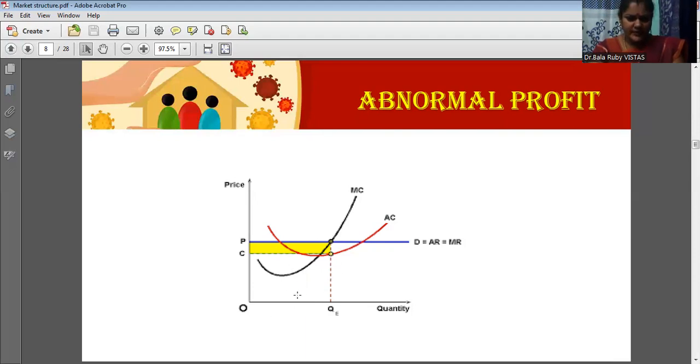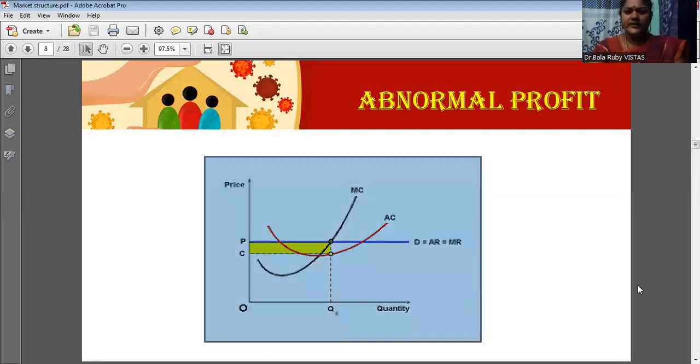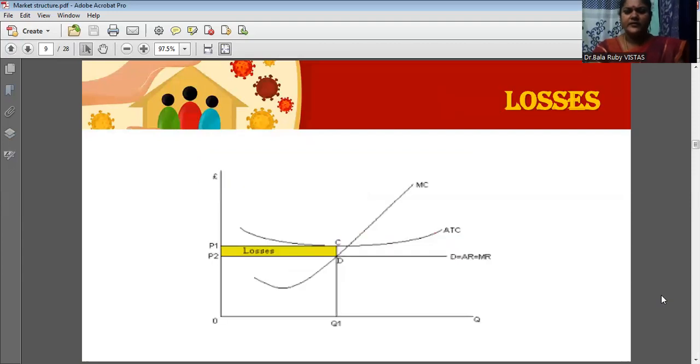See here, if you see this yellow color shaded area, this is the total profit, because here the average revenue is OP, average cost is OC. So the remaining portion PC, this is the profit, or the whole yellow color shaded area is considered as the abnormal profit.